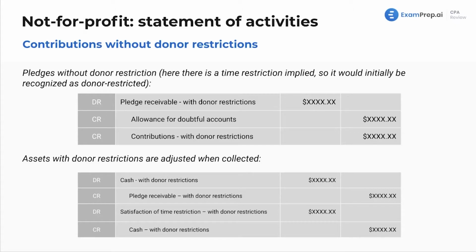Keep in mind, unconditional promises to contribute in the future. These are going to be donor restricted support and at present value of estimated future cash flows using discount rate with the risks involved. If unconditional promises are expected to be collected or paid in less than 1 year, these may be measured at net realizable value since the amount is a reasonable estimate of fair value. Net realizable value, right? Remember, that's going to be from accounts receivable. What you're really going to collect from this. That's going to be AR minus allowance for doubtful.